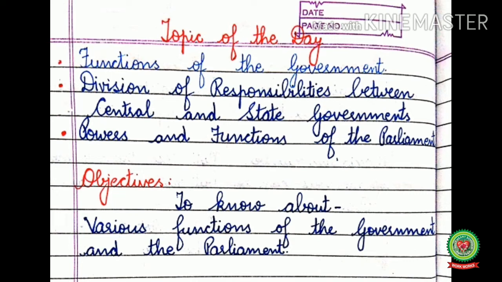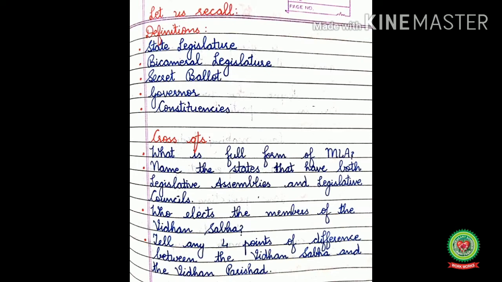The main objectives of today's topic are that you will come to know about various functions of the government and the Parliament. But before starting today's topic, let us recall the definitions and the cross question answers related to the previous topics. Definitions: state legislature, bicameral legislature, secret ballot, governor, and constituencies. Now answer these cross questions.